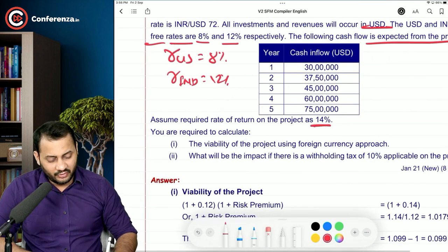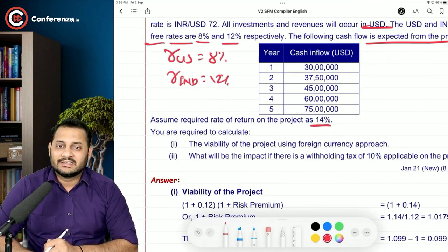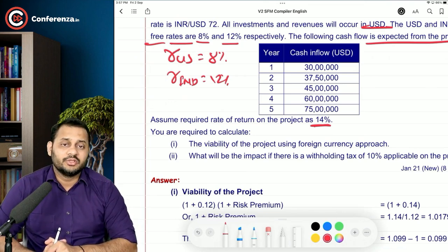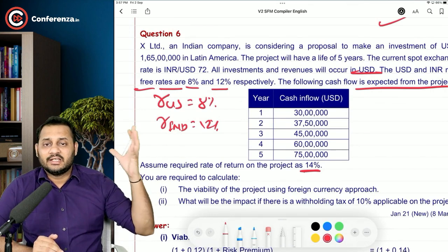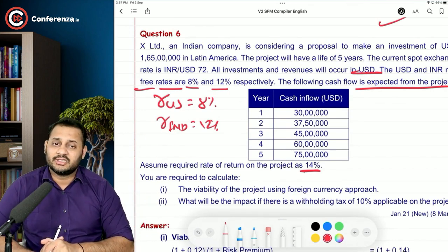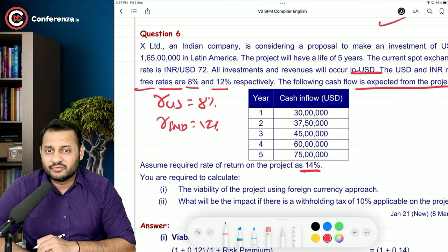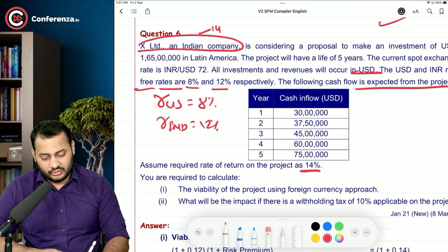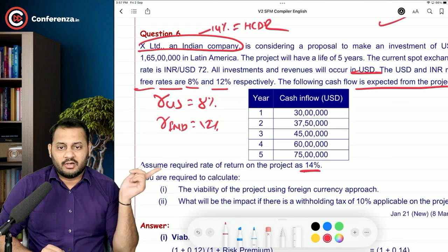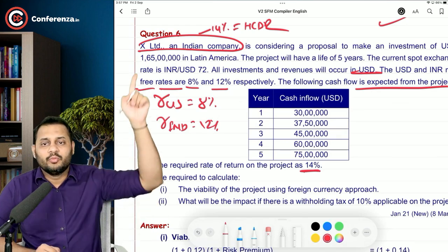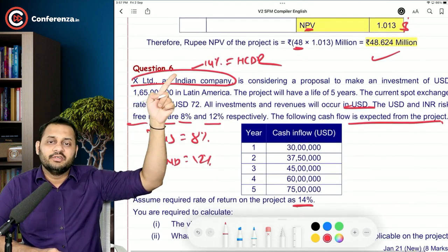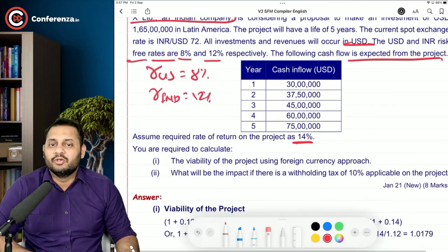In this question, they have already given you 14% as the required rate of return on the project. Now this is very confusing to most of the students, since we are saying that required rate of return on the project is 14%, directly discount the cash flows with 14%. No sir, the required return is to an Indian company. So I will assume this as home country discount rate. Out of the two, I will assume it as home country rate because the return required is to an Indian company, which is 14%. So 14% will be home country discount rate.